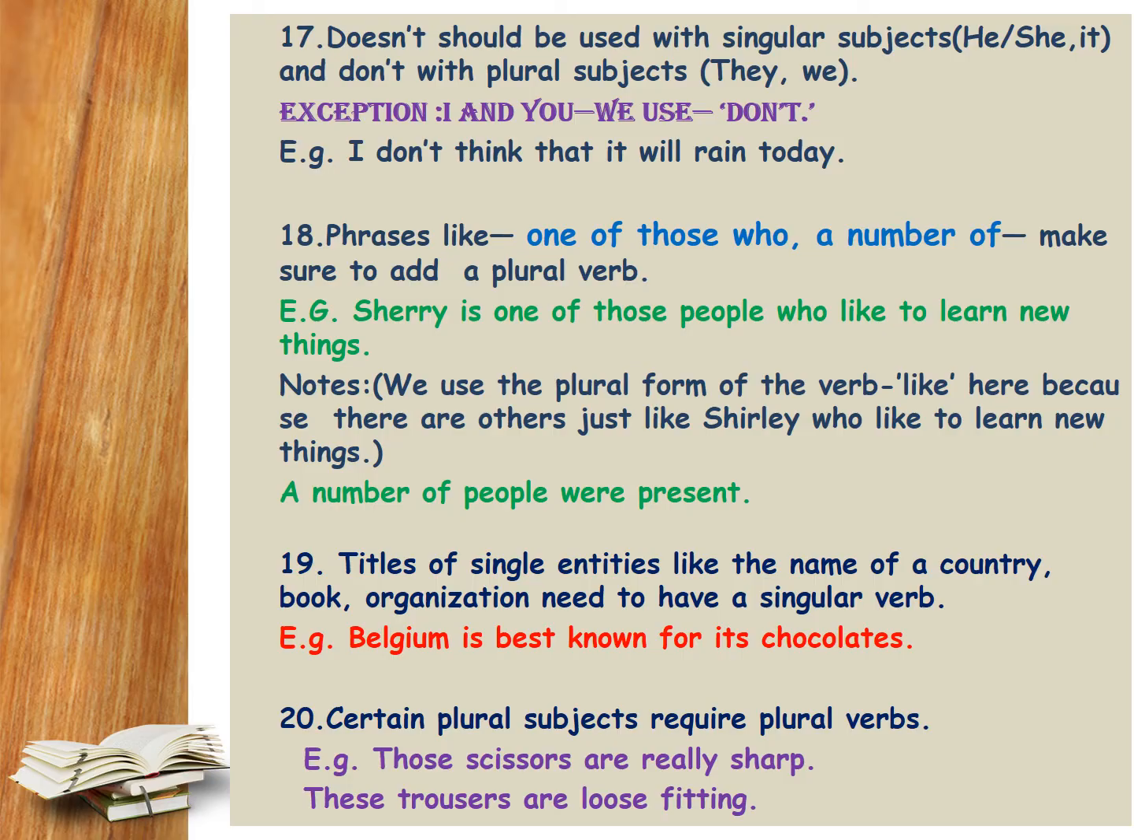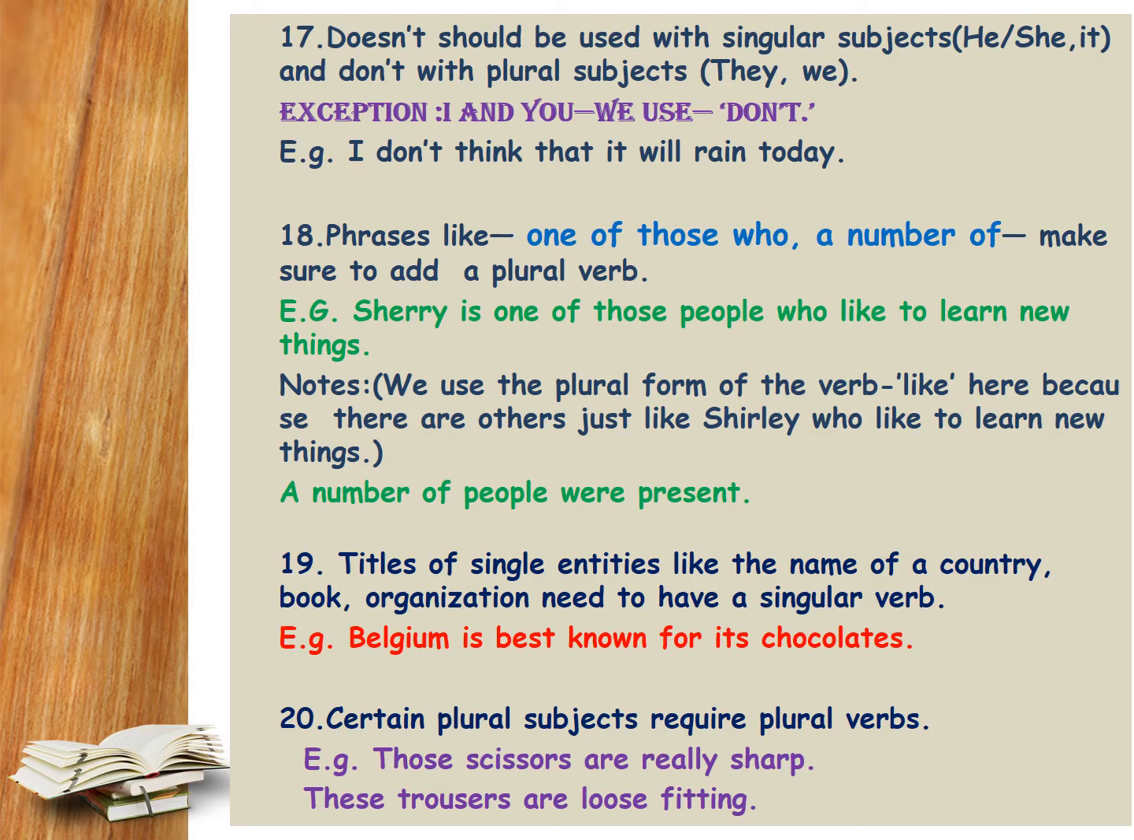Phrases like one of those who, a number of, make sure to add a plural verb. For example, Sherry is one of those people who like to learn new things. Note that in this example, we use the plural form of the verb like because there are others just like Sherry who like to learn new things. Another example would be a number of people were present.